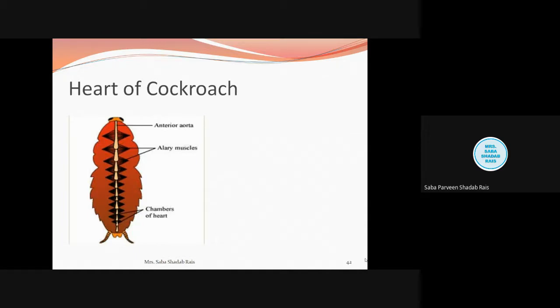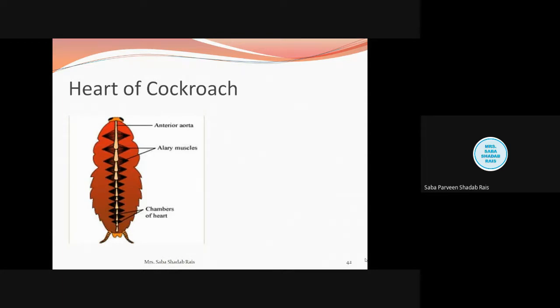As we are doing the comparative study, the second animal of this comparative study is the cockroach. Now, cockroach belongs to which class? Yes, phylum Arthropoda, class Insecta. Excellent. The phylum is Arthropoda and the class is Insecta. So, in general, we are talking about the class Insecta. Can anyone tell me which type of circulatory system is present in the cockroach?